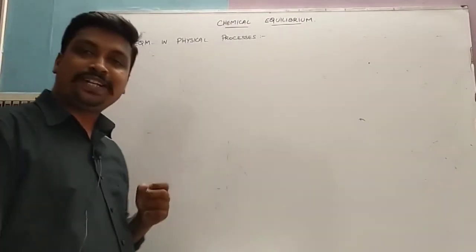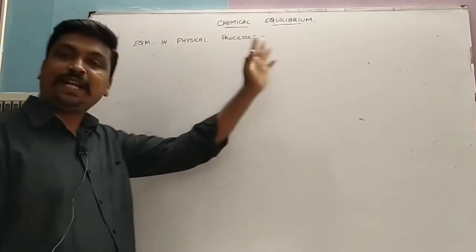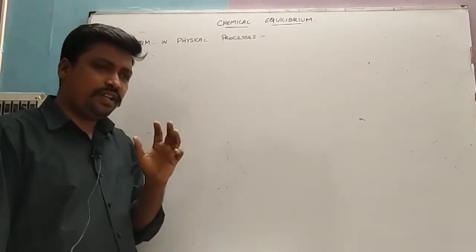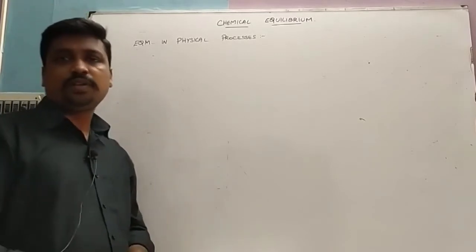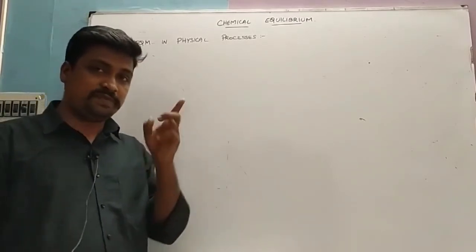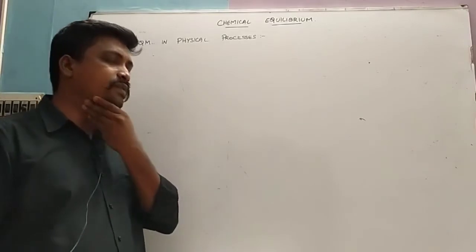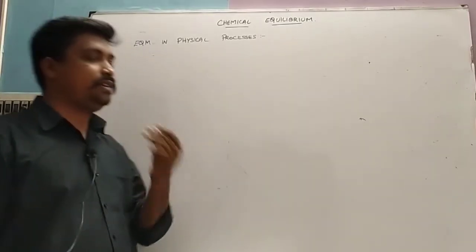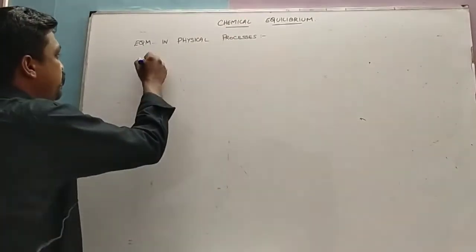In this video we are going to discuss equilibrium in physical processes. Okay, what is physical equilibrium? Equilibrium is classified into two types, physical equilibrium and chemical equilibrium. First we will deal with physical equilibrium.